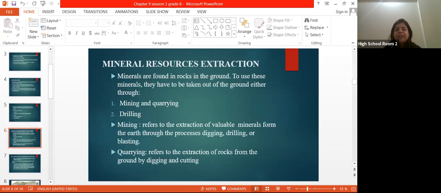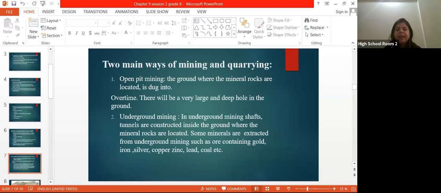Then we have discussed the process of extraction of mineral resources: mining, quarrying, and drilling. And when do we use mining? When do we use drilling? It depends upon the mineral, where it is, or where we need to extract it. Okay. Then two main ways of mining: open pit mining and underground mining.